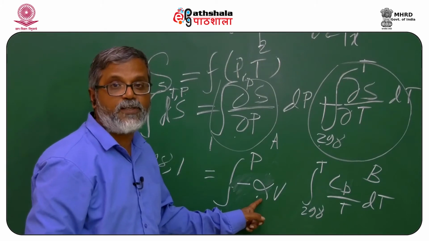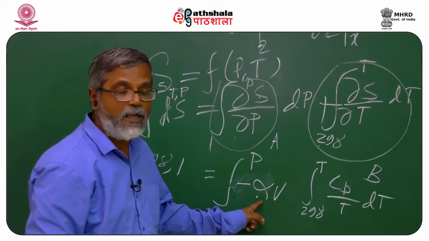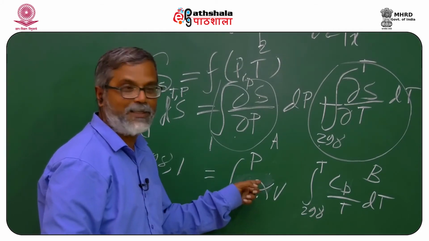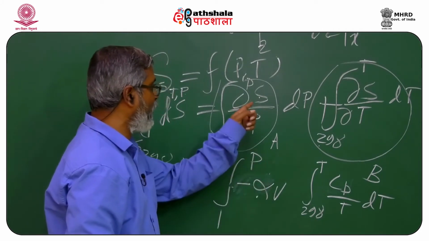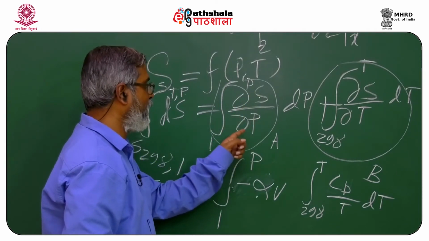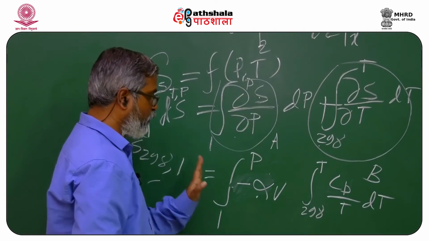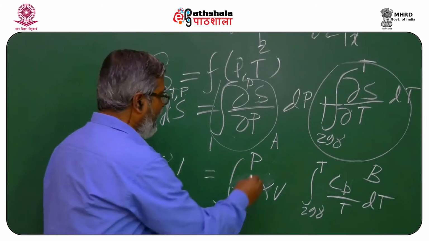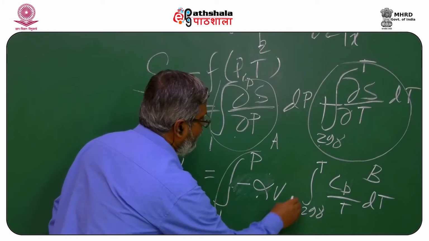Alpha is the coefficient of thermal expansion, and this term you will find in your standard physics textbook, that this is equivalent to the pressure differential of entropy. For most of the discussion, I like to make my life simple and I will not consider this one.